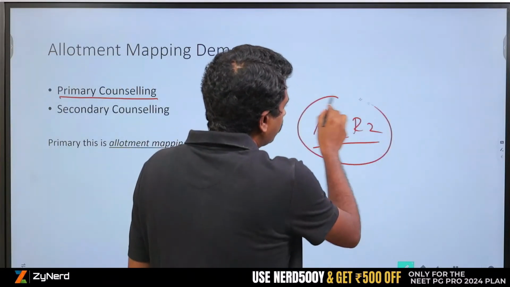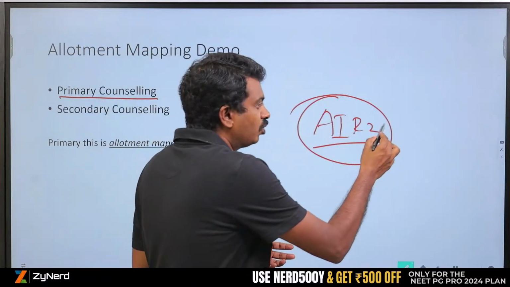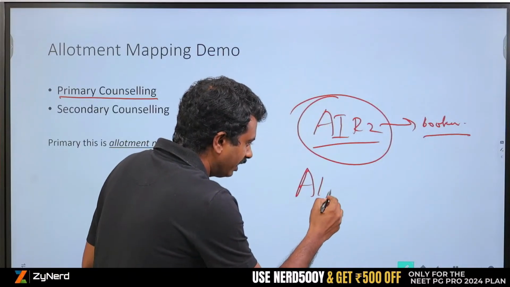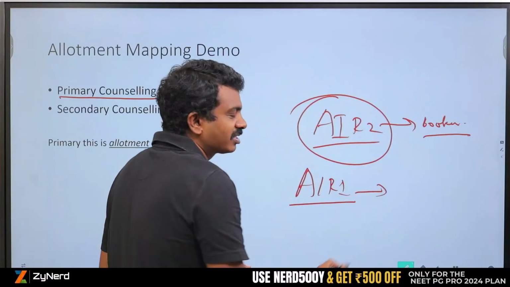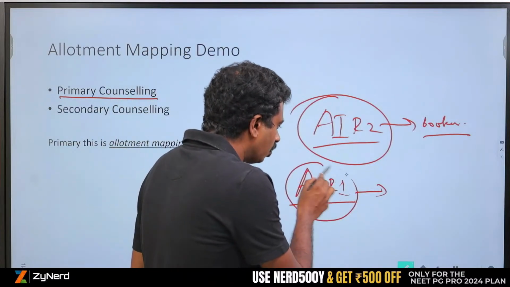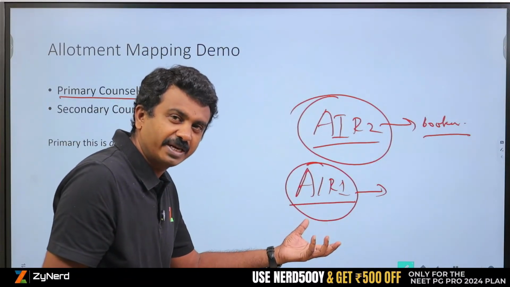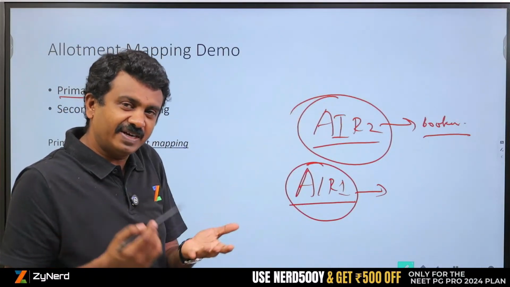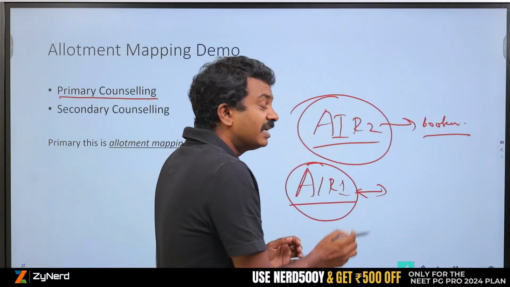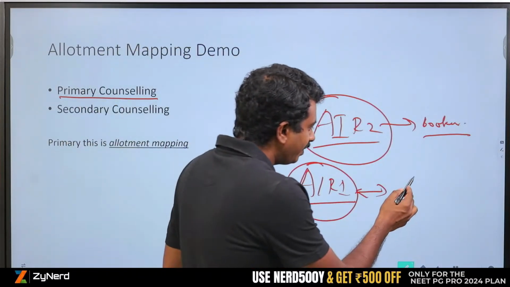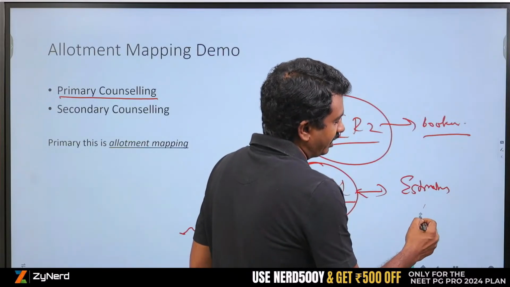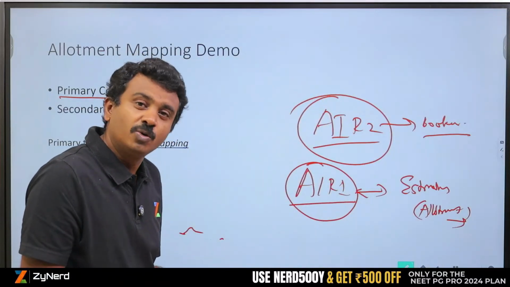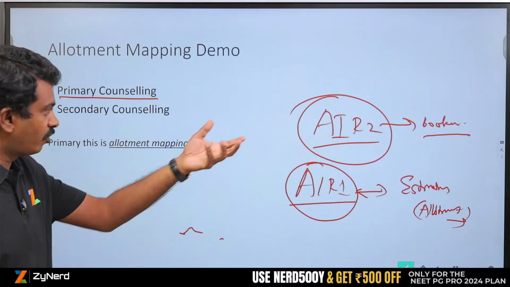Now primary counselling usually at this stage possibly is All India Round 2 is what we are looking at, right? So my primary counselling is All India Round 1, and what happened to all those candidates above me in All India Round 1. I want to know out of those candidates who are participating in All India Round 1, what happened to their allotments in all the other states, and whether they have taken seats, not taken seats, they might continue. This I have to estimate. For estimating, data is provided under allotment mapping. Allotment mapping does not give you any decision. You will have to take the decisions, but you can estimate instead of going through 4 days.